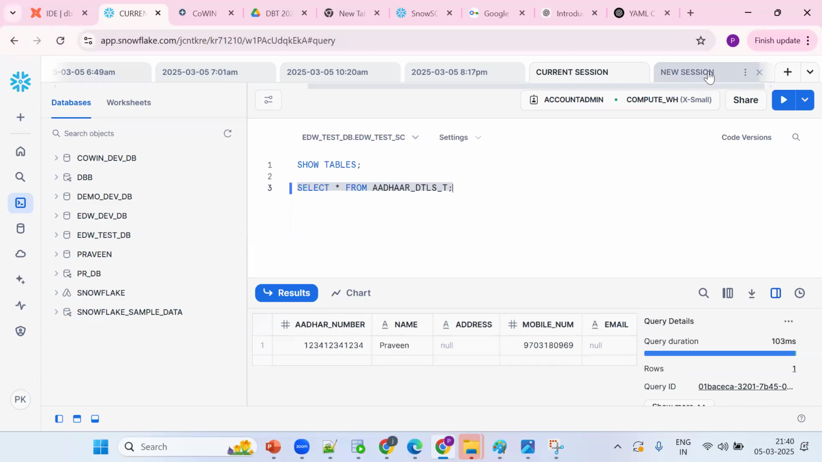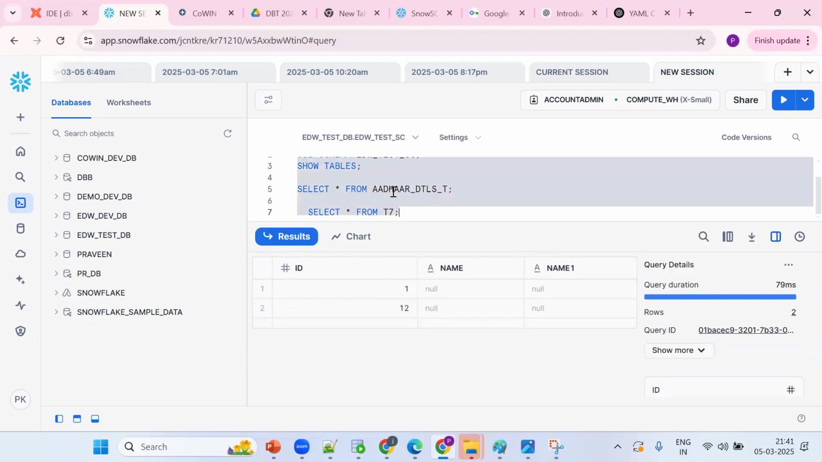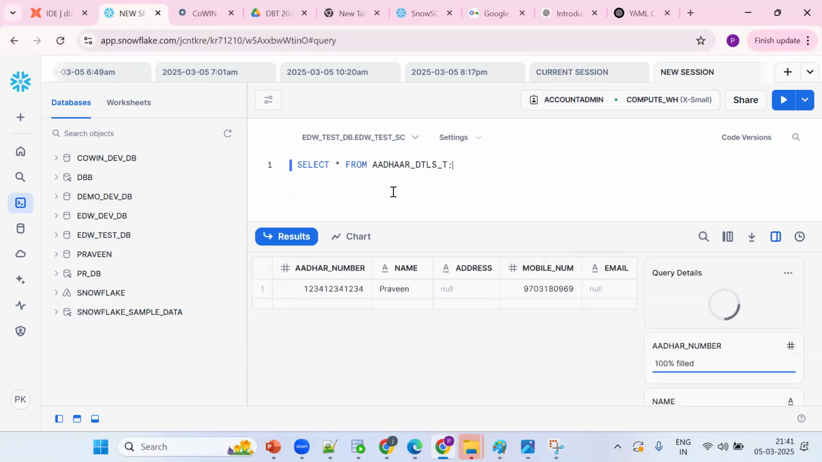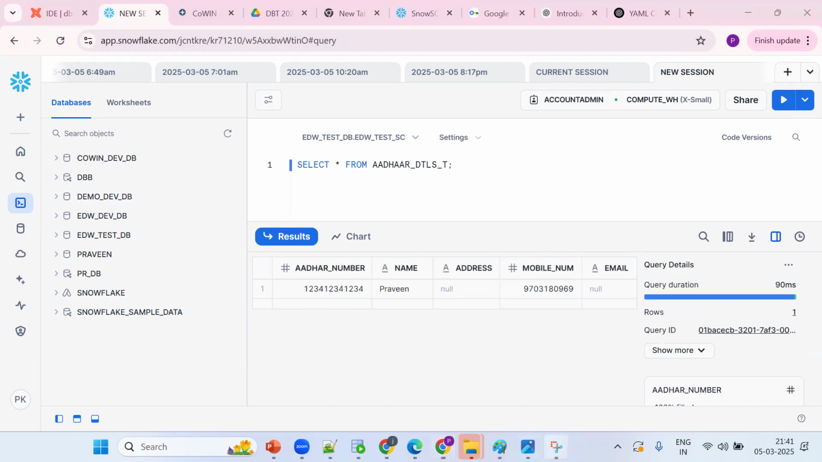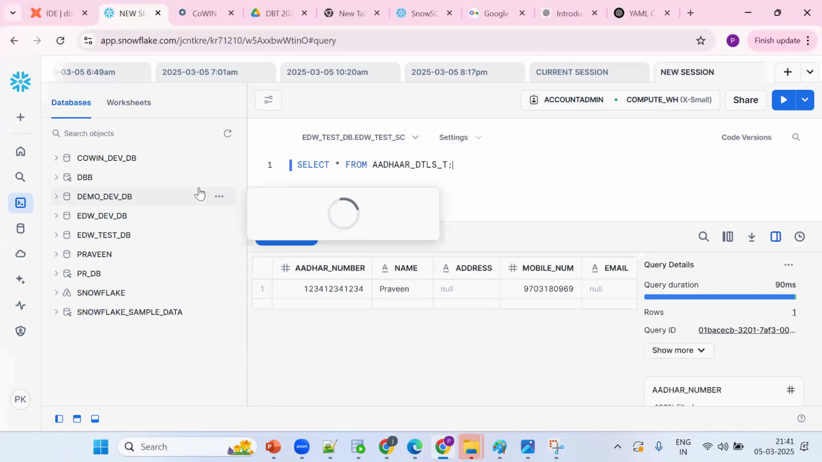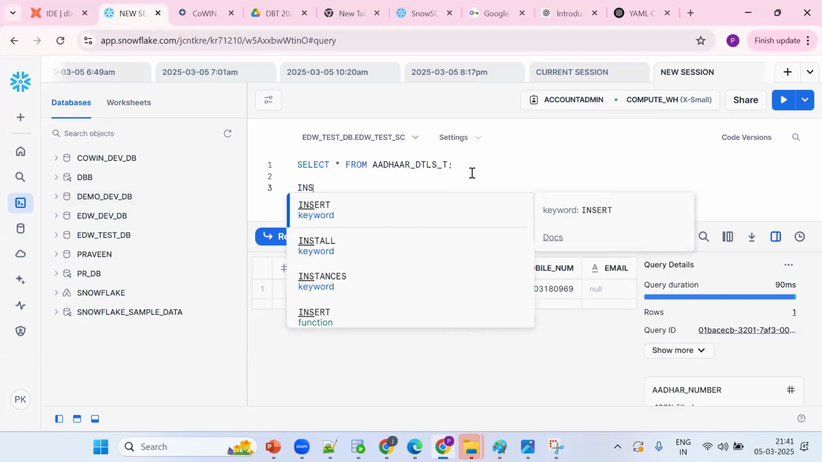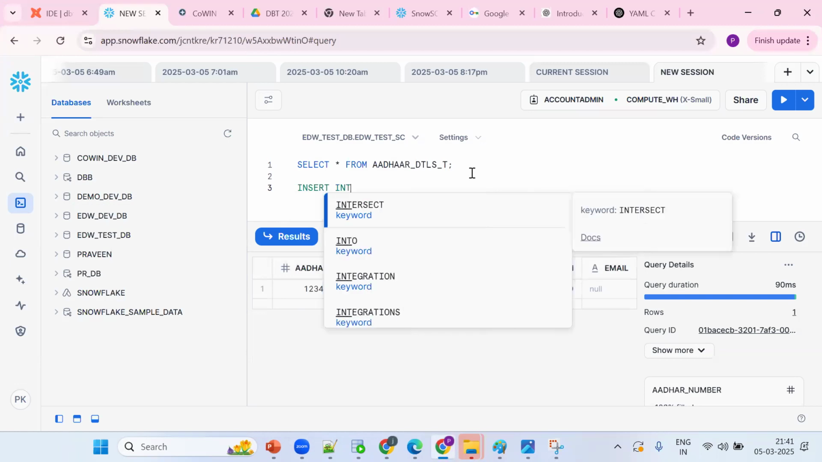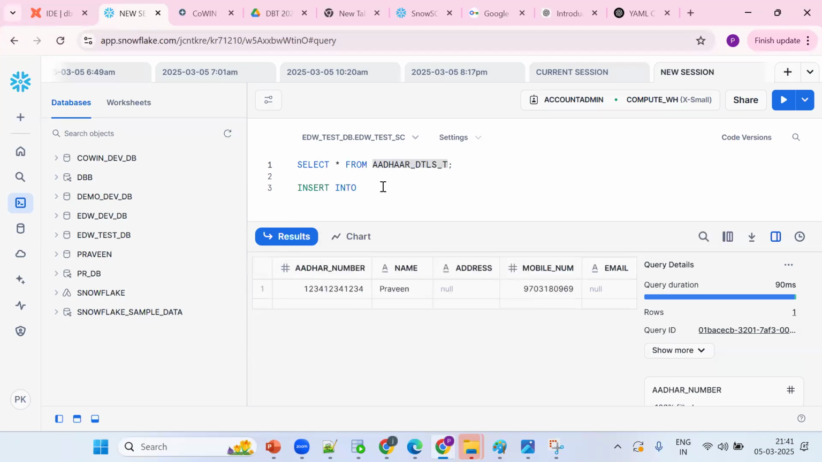Same thing, copy. Since we committed the data, in both sessions one record will be available. Let me go back here and insert the second record. Now we want Aadhaar number and name. How to populate the data? By using insert into Aadhaar details.